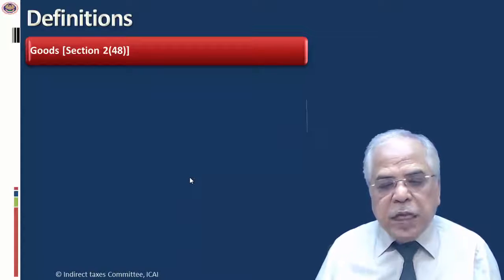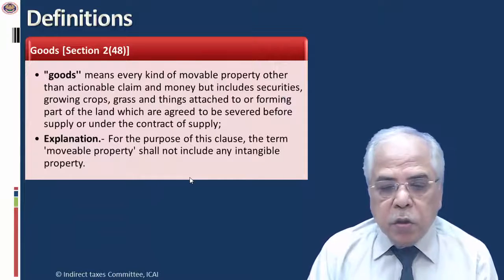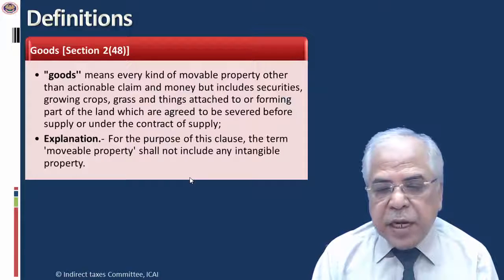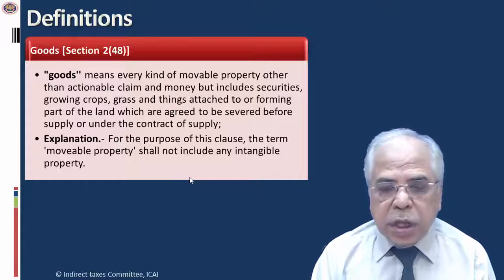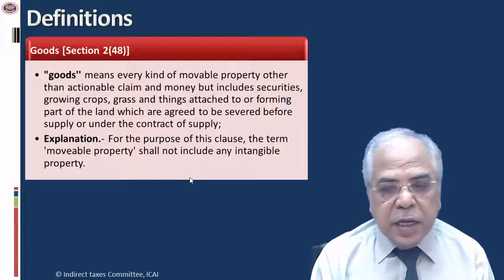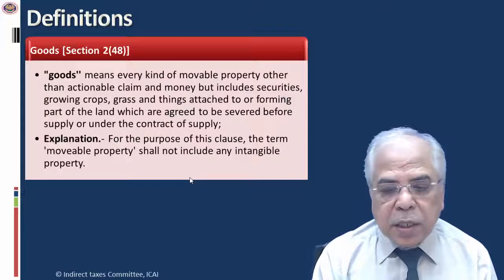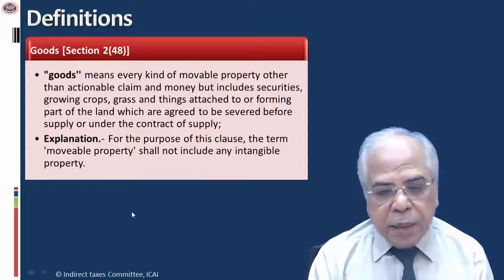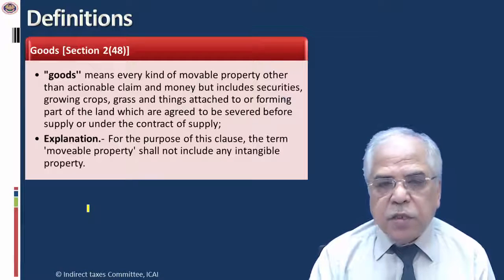One, goods, which has been defined in subclause 48 of section 2. Goods means every kind of movable property other than actionable claim and money, but includes securities, growing crops, grass and things attached to or forming part of the land which are agreed to be severed before supply or under the contract of supply. I am sure all of you will appreciate that there is no change so far as the goods definition is concerned.